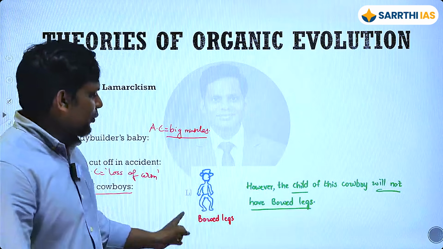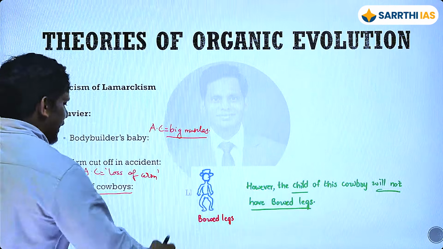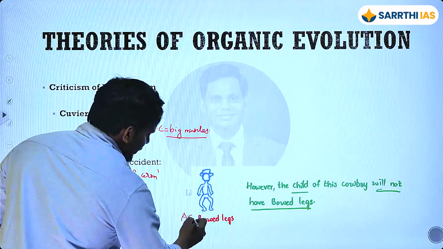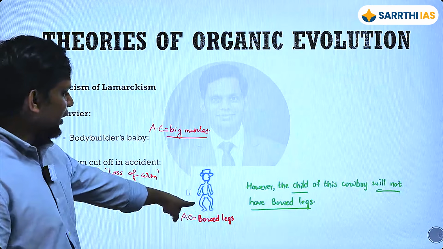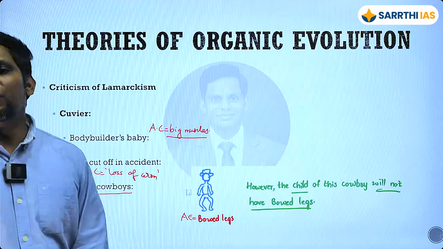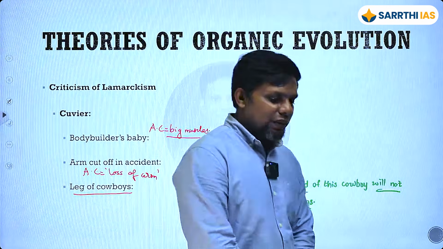But does that mean, because they have spent their life like this, and they have acquired a particular character, and that acquired character is going to be bowed legs, okay? If cowboys have kids, offspring, will they be born like this? They will not be born like this. So what we do in our life, it does not mean it is going to get passed on.